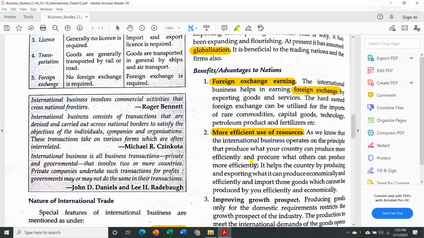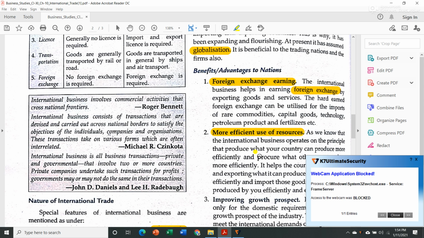Now let's take a real life example. In India we hardly have enough petroleum products to satisfy the petroleum needs of the population. So what India does is that they purchase or import petroleum product from other countries.